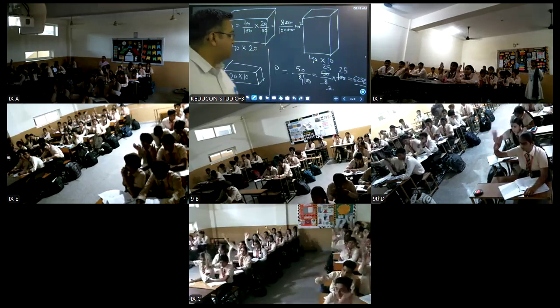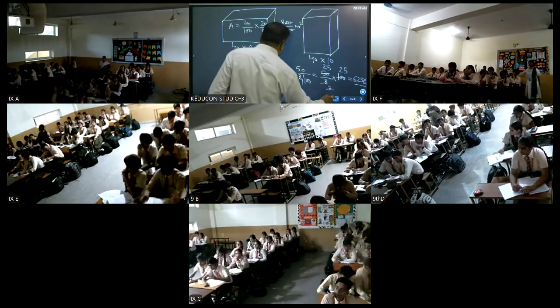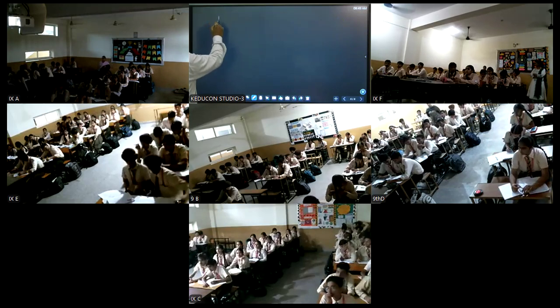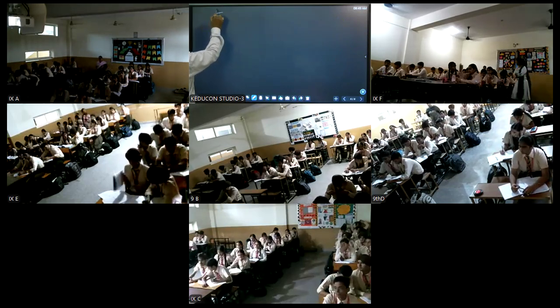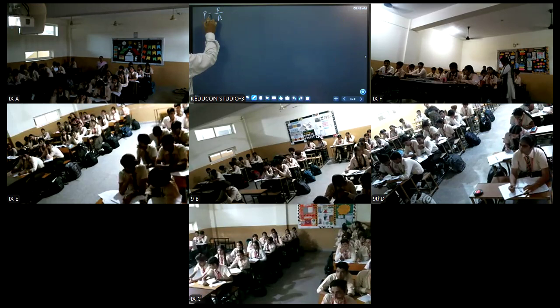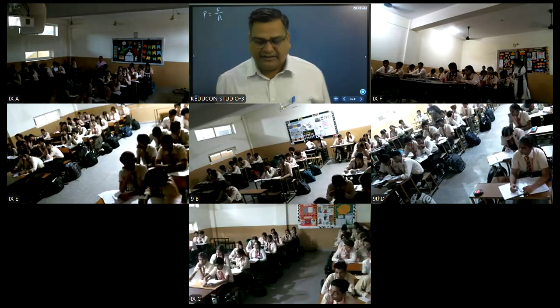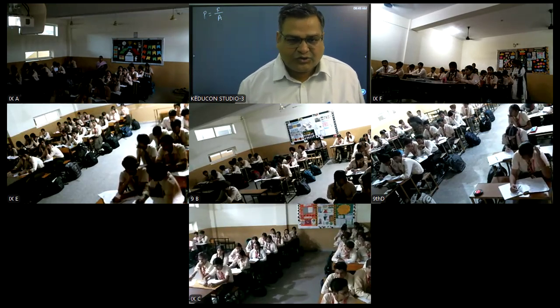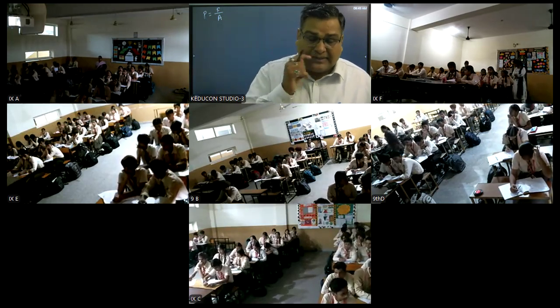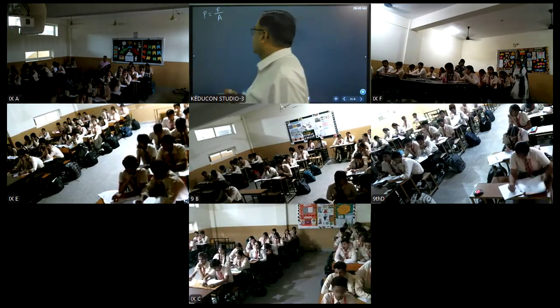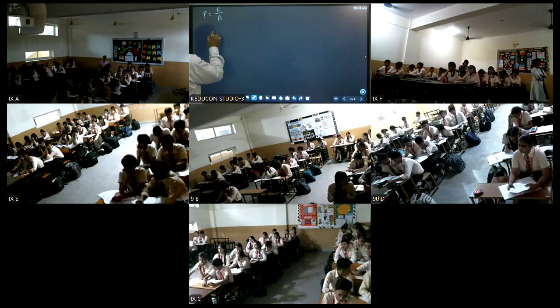Okay, I'll explain once more. Students, look, you have the formula: pressure equal to force upon area. Now, when you are finding the area, right? The unit of the dimension is given in centimeter, right? So what is area?